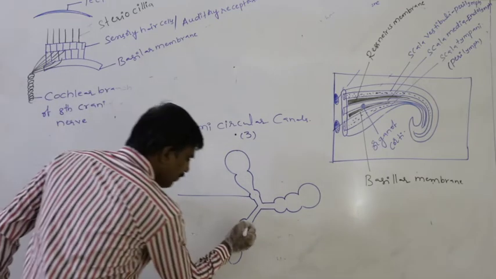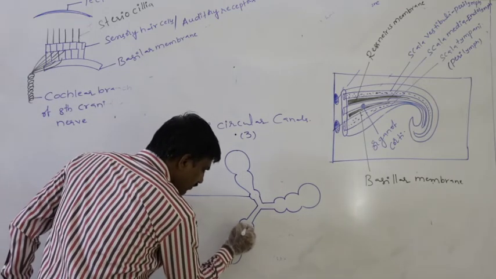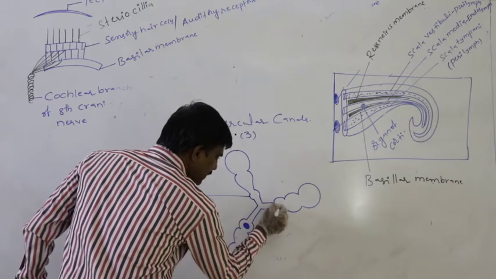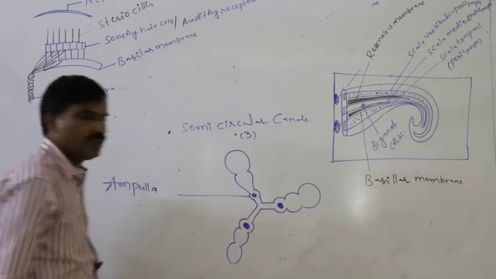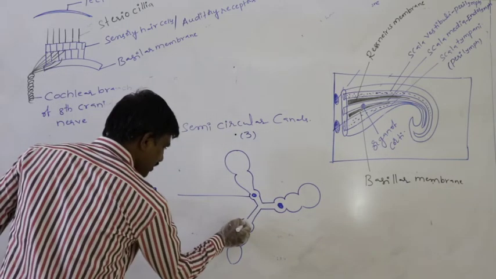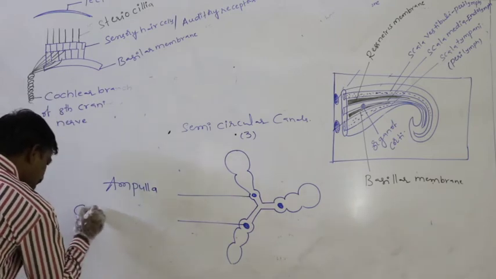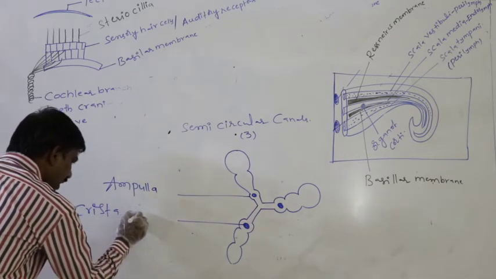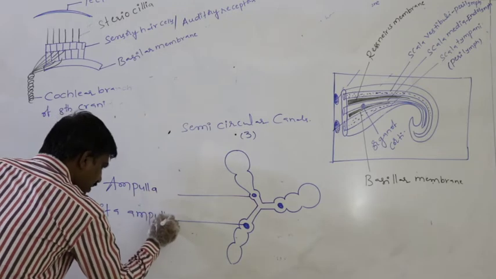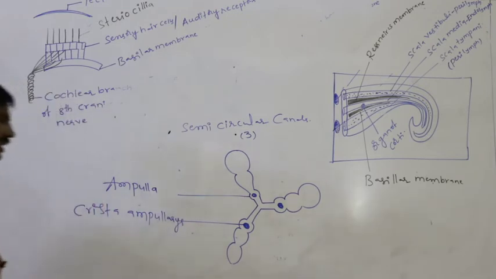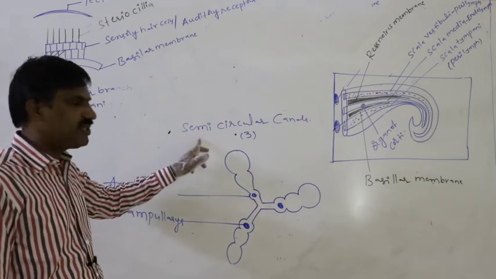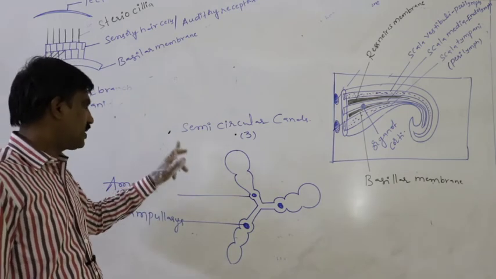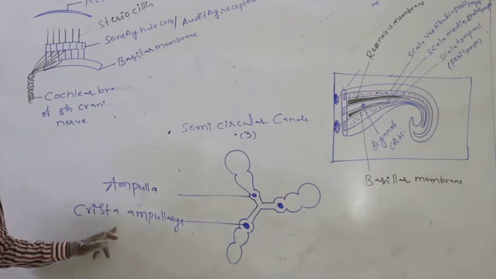In the case of the ampulla, whatever sensory ridge is present, that sensory ridge is said to be the crista ampullaris. The sensory ridge which is present in the ampulla of the semicircular canal is said to be the crista ampullaris.